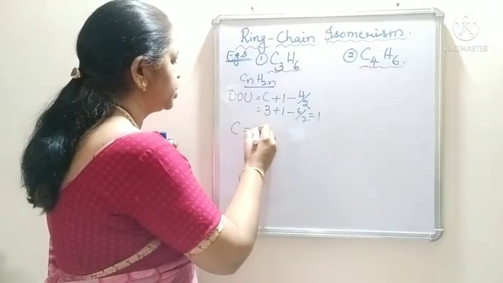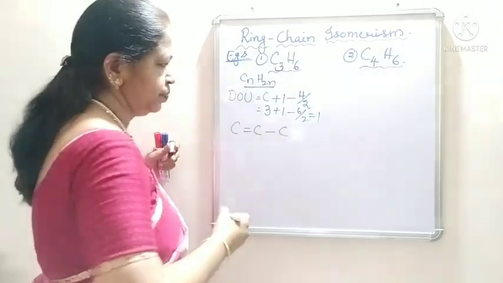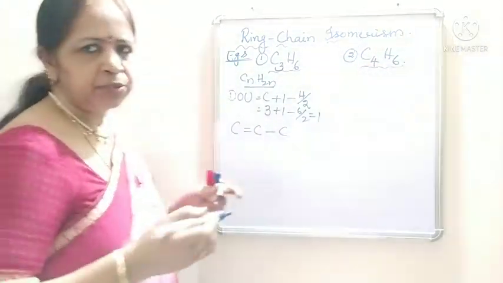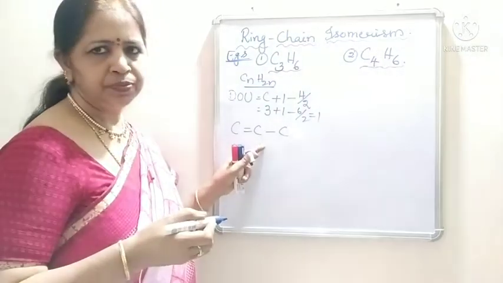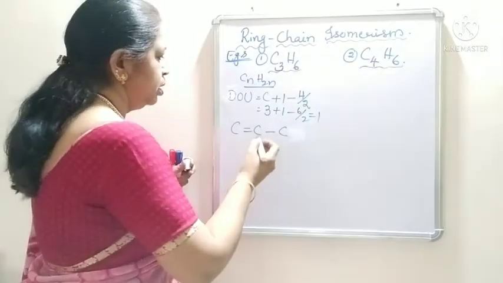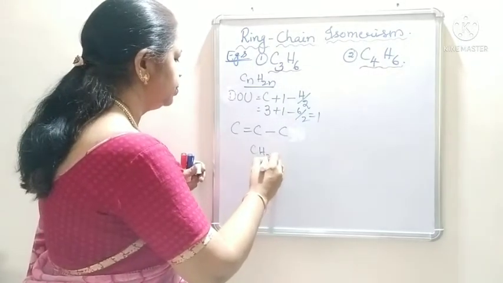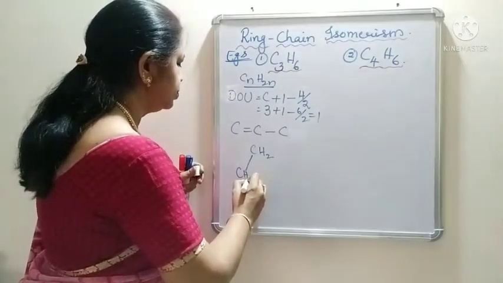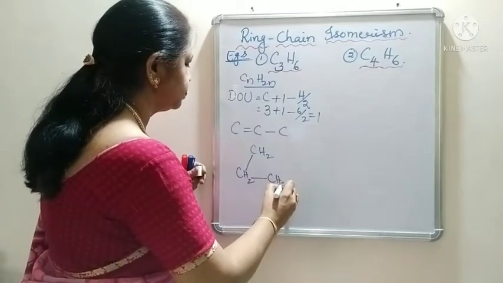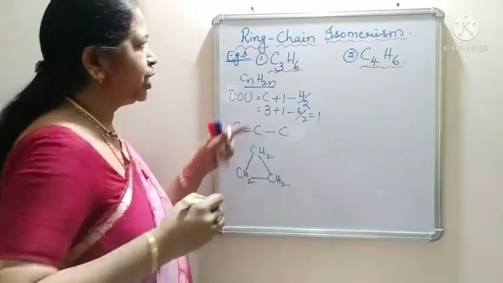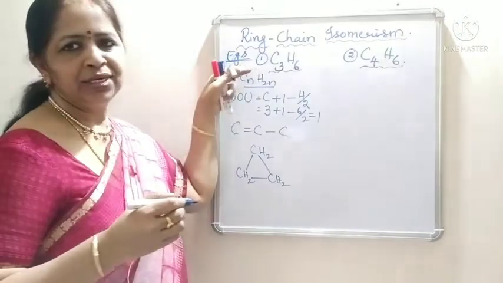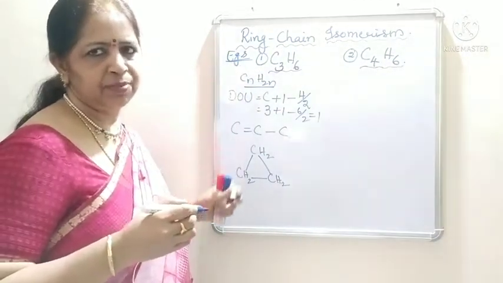C double bond C, single bond C. There are no isomers possible for this propene. Now its ring structure is CH2, CH2, CH2. Two isomers, two ring chain isomers are possible for C3H6 formula.